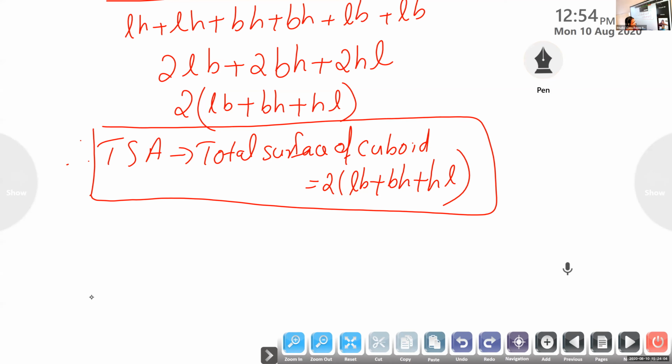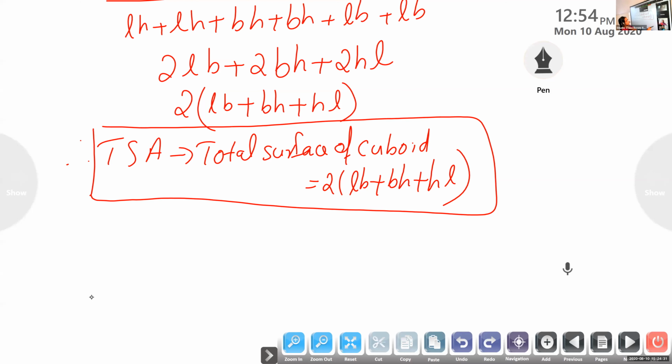Rudra, lateral surface area of a cuboid. Yes, ma'am. Lateral surface area of a cuboid is? 2HL into L plus B. No, again you are making the same mistake. Lateral surface area is 2H into L plus B.